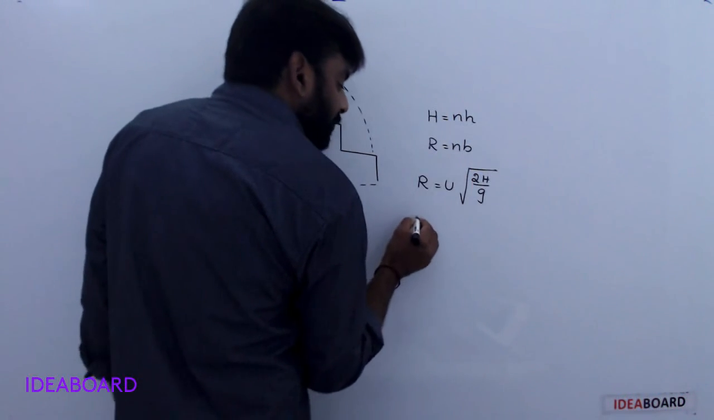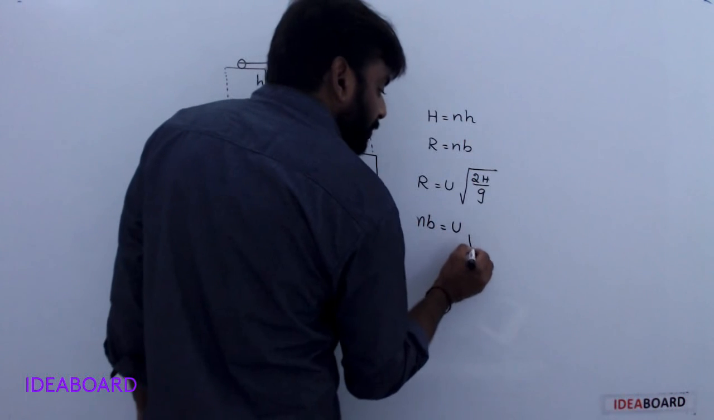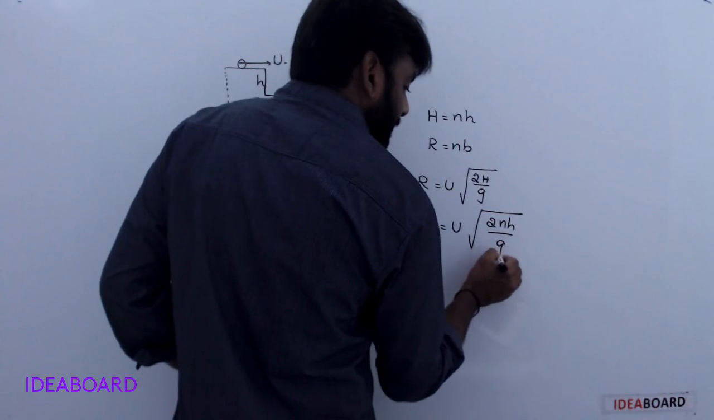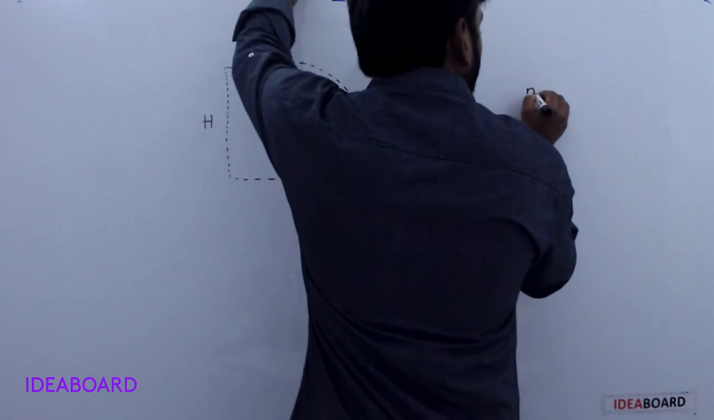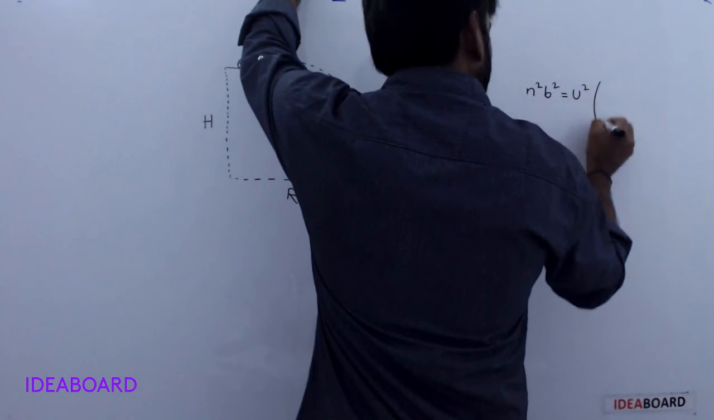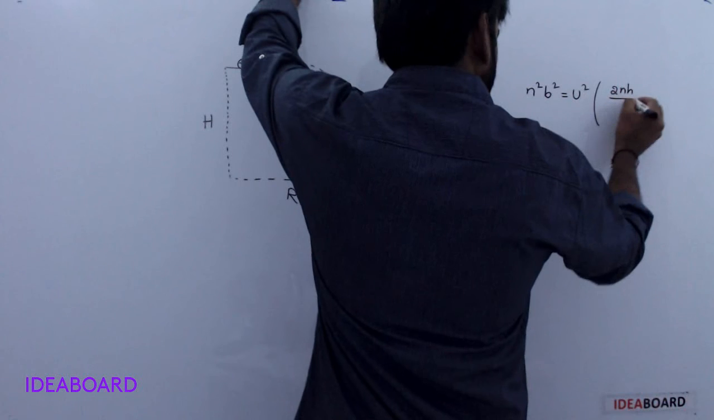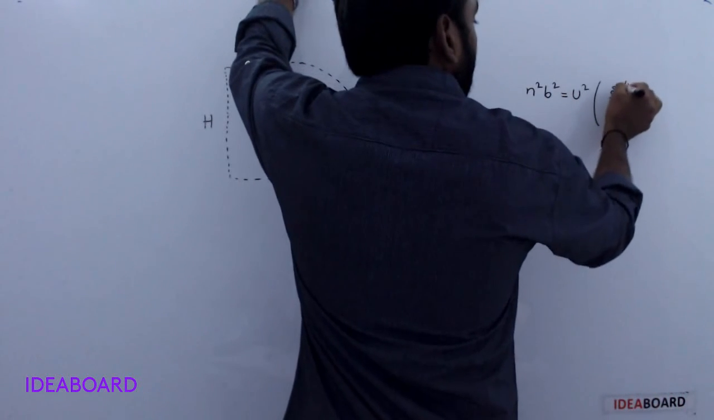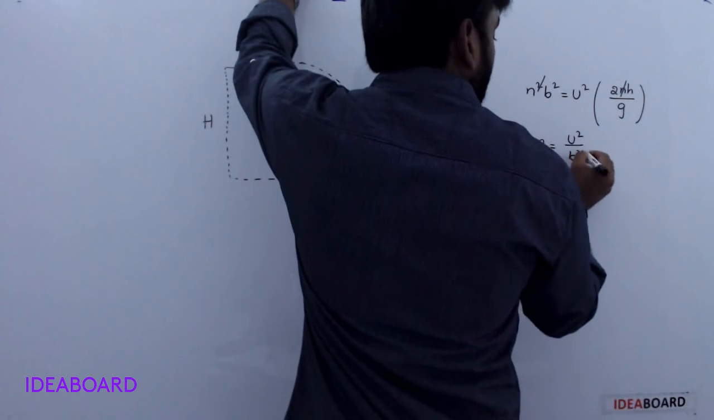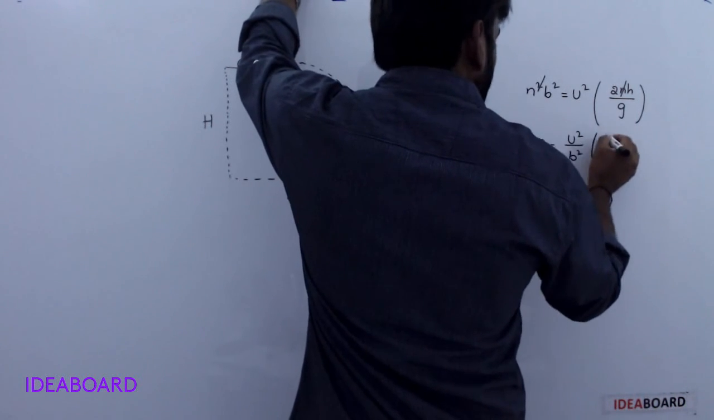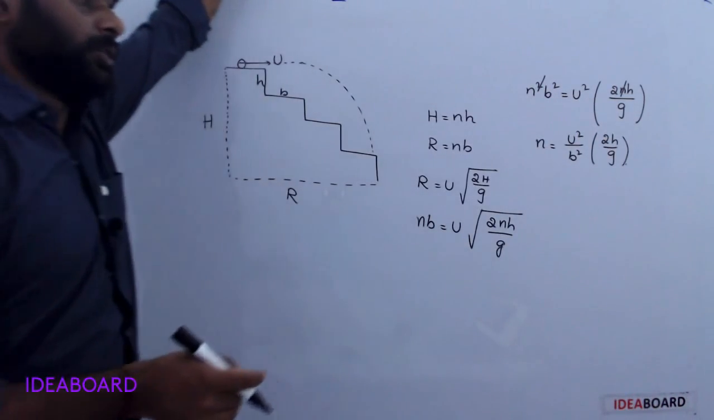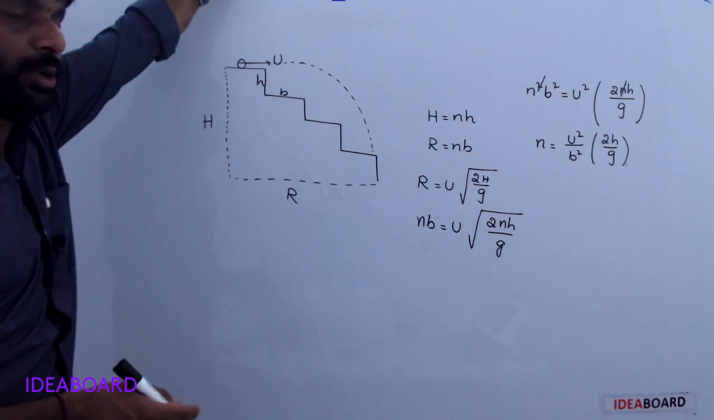R is equal to n b, which is u square root of 2 times n h by g. Squaring on both sides, n square b square is equal to u square into 2 n h by g. n cancels. n is equal to u square by b square into 2h by g. So n is equal to u square by b square in bracket 2h by g.